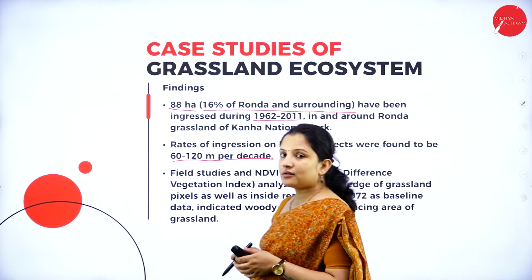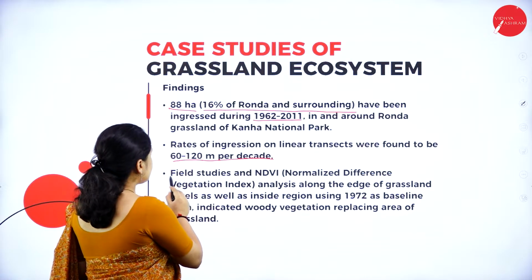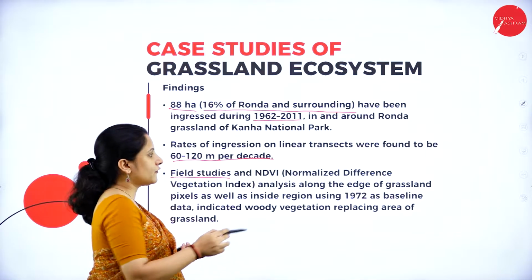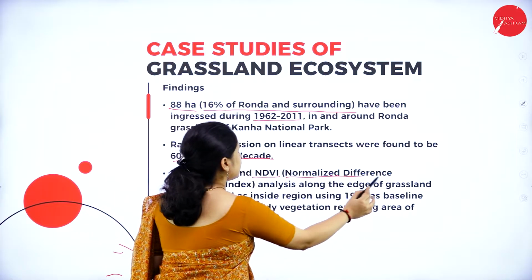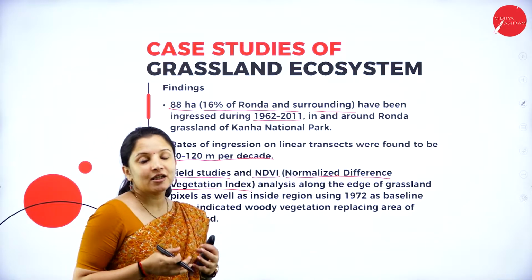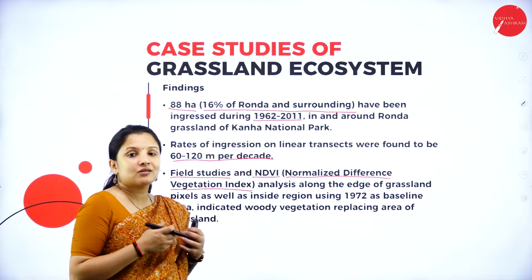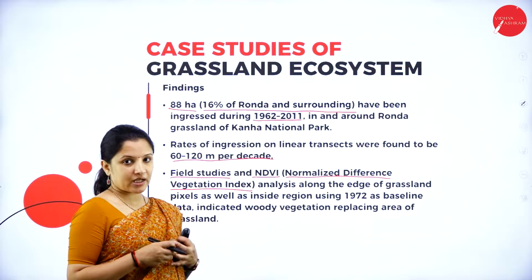They went in for conducting field studies, and they went in for NDVI. NDVI means Normalized Difference Vegetation Index. That is to know the density of the vegetation, how thick the grassland in that particular area is.